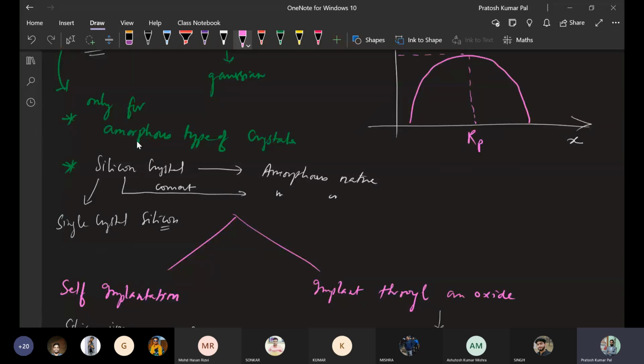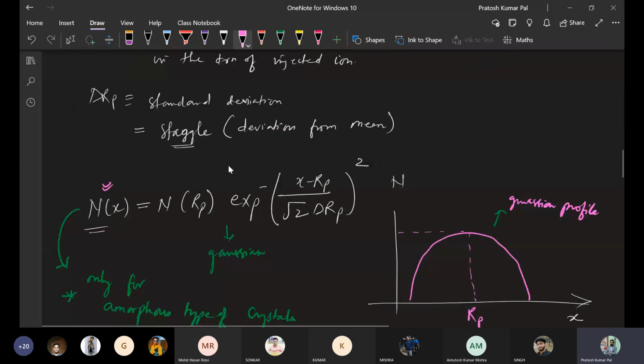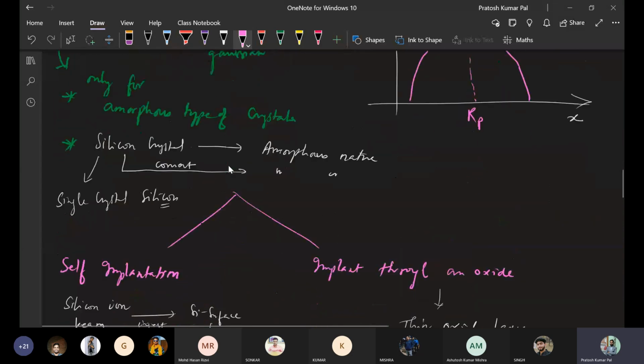The atoms are not arranged in a perfect crystal, so the ions that hit will create defects, or collide with the atoms, be stopped and lose their energy. That gives the dopant to the crystal, and defects such as substitutions and vacancies are created by this ion implantation. That takes place if the crystal is amorphous, so basically we go for amorphous analysis.